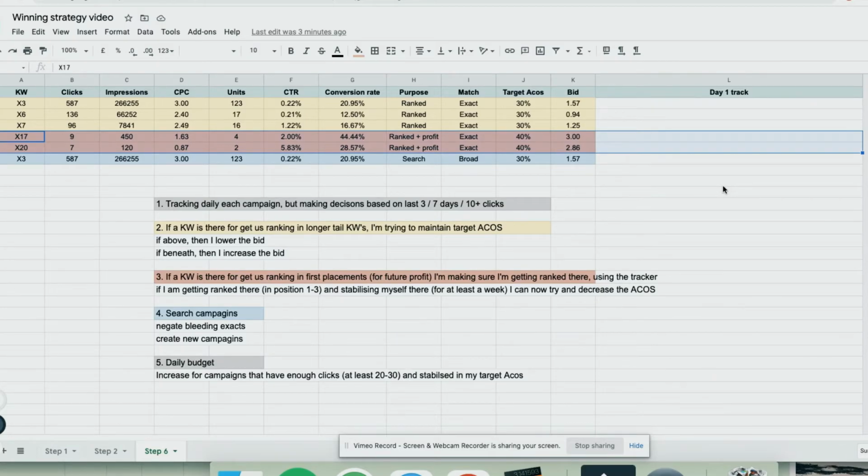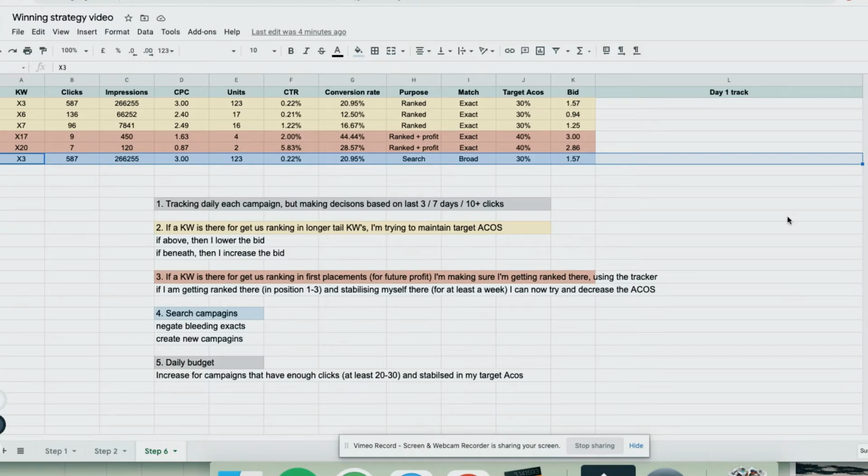When I'm getting ranked there, normally in position 1, 2 or 3, and I'm stabilizing there, I wait for at least 1 week to make sure that I'm really ranked there, and then I can try to decrease my Acos, so my Acos will also be profitable. Here, normally, I don't care if the Acos is break-even or maybe above break-even, because most likely I have organic sales, so my TACOS there is profitable.